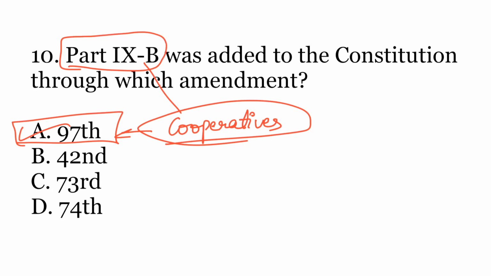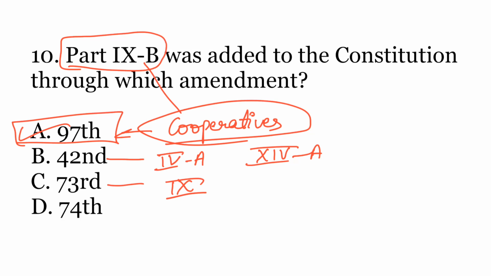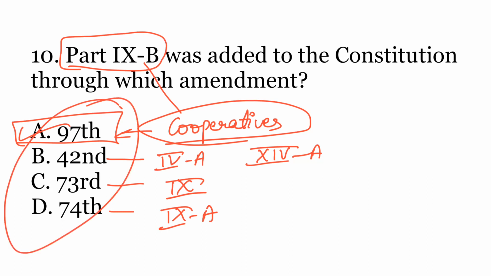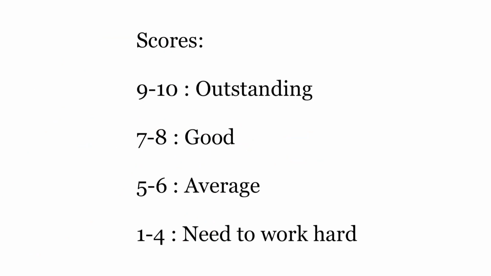42nd Amendment added Part 4A and Part 14A to the Constitution. 73rd Amendment added Part 9 to the Constitution, and 74th Amendment added Part 9A to the Constitution. So all these amendments actually added something, but Part 9B was added by 97th Amendment. So you can evaluate yourself.